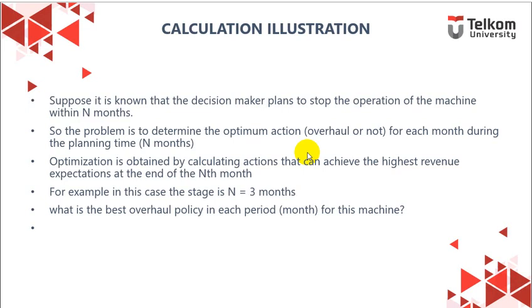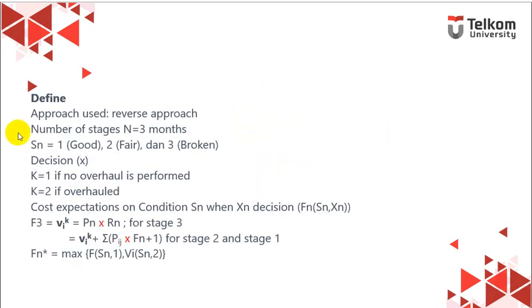So it's the same kind of condition. This is an illustration for the formulation, the formal statement of the model.